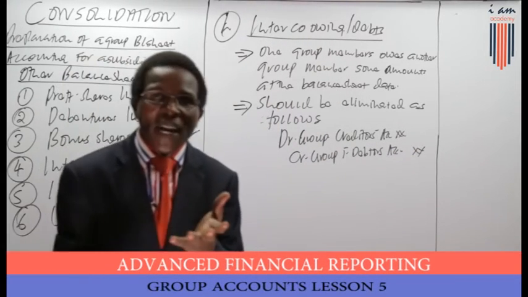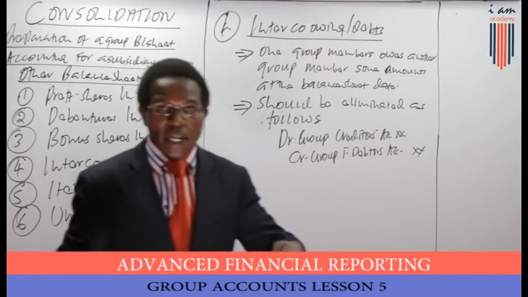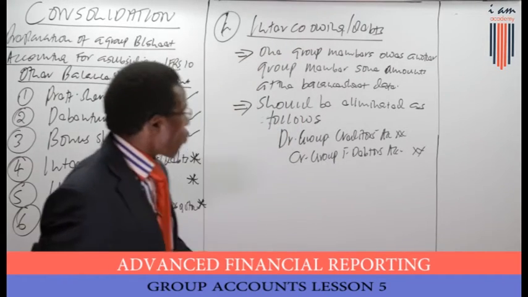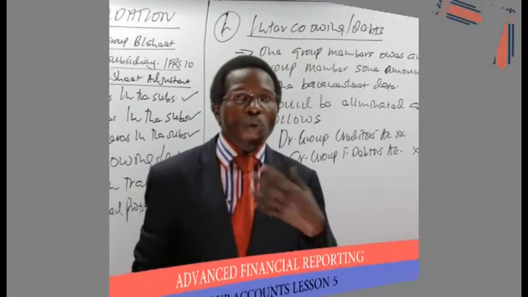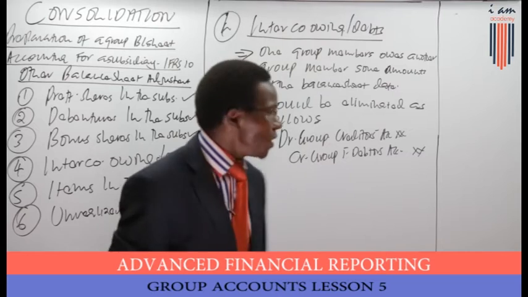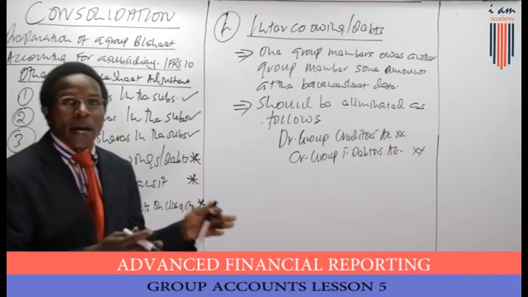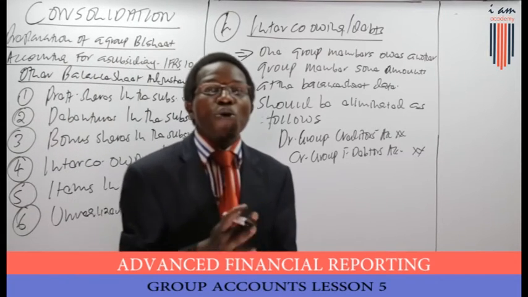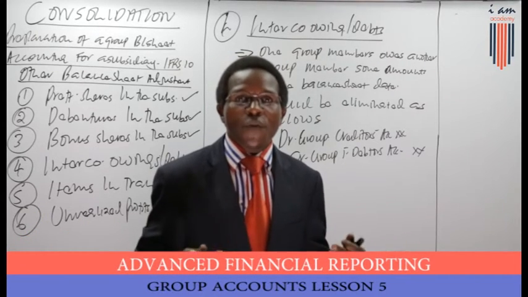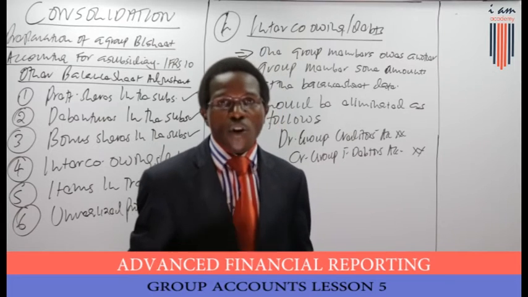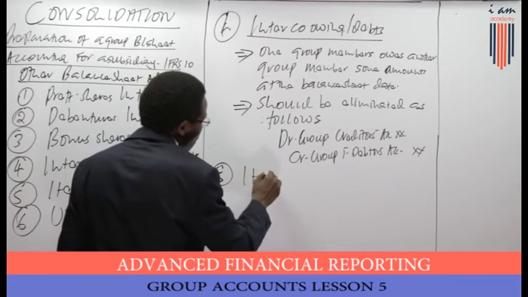Now friends, to make our life easy, the same common item we reduce from our creditors, the same amount we also reduce from our trade debtors. Then, at some point, the amount owed by each company to the other may not be equal. If they are not the same, then the difference is a cash in transit or a goods in transit. So let me talk about number 5, items in transit.